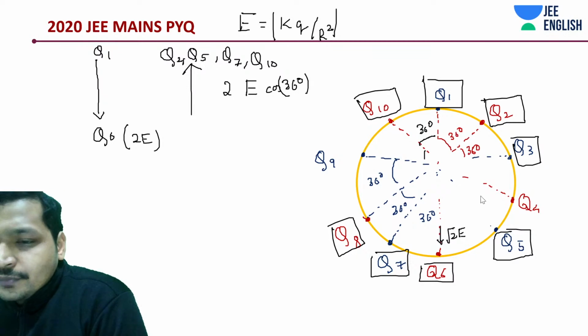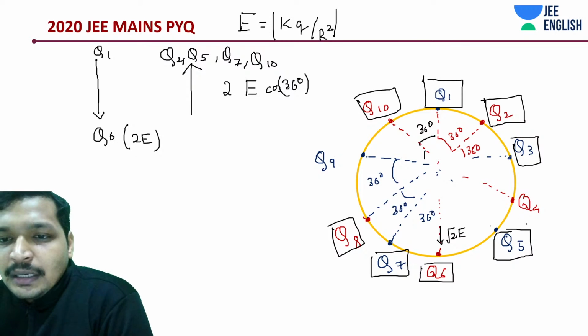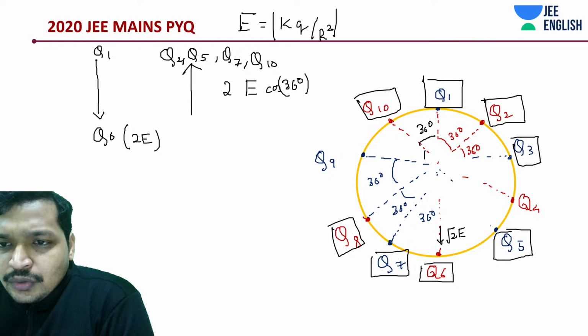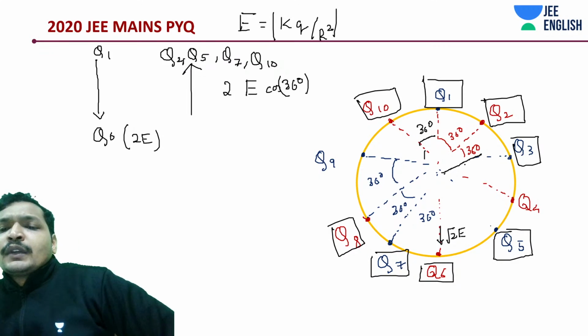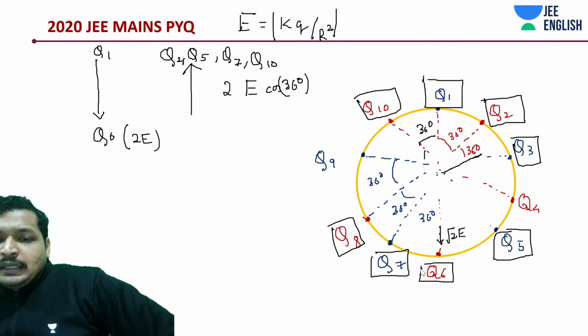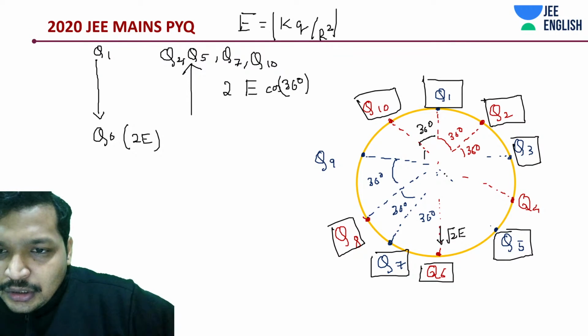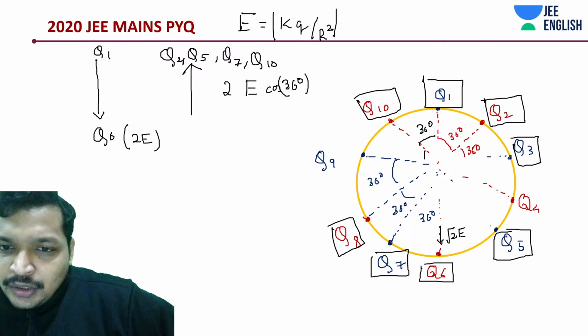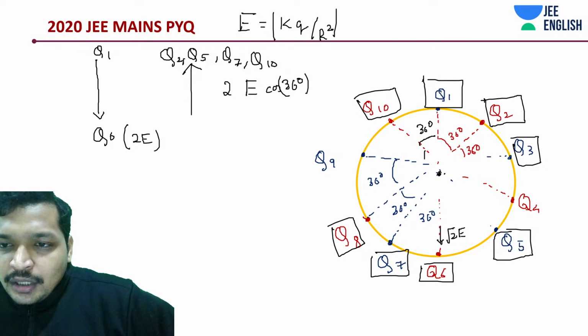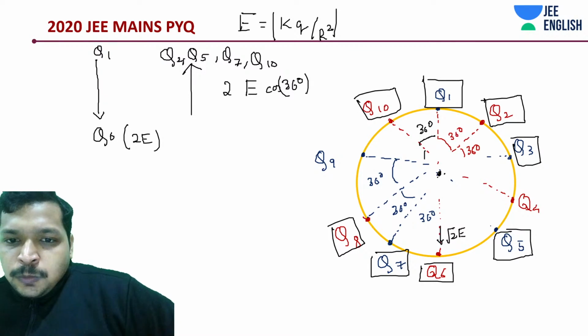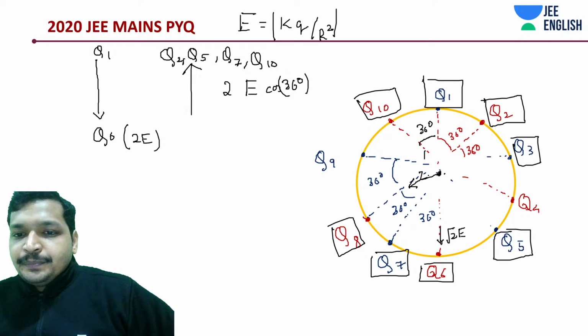Okay, bear with me for a couple of minutes. So this is going to be Q3 and Q8. Q3 and Q8 is going to be what? 72 degrees in this direction. You would get 2E.